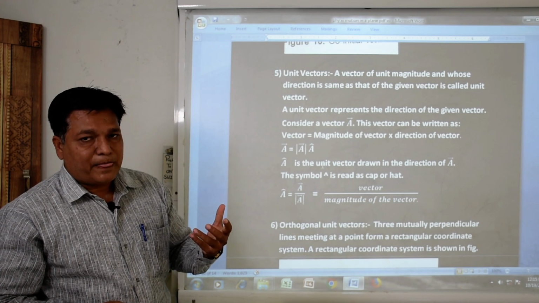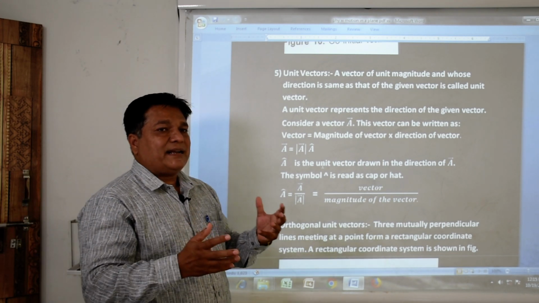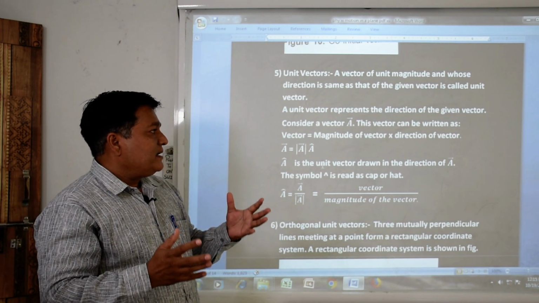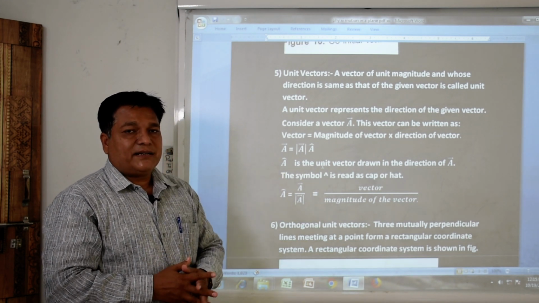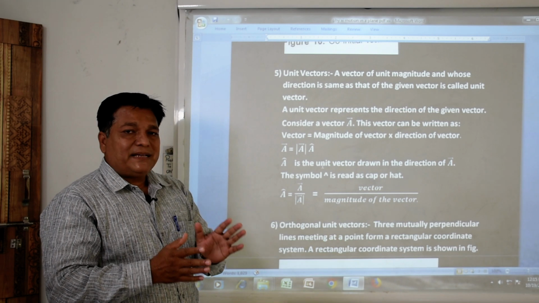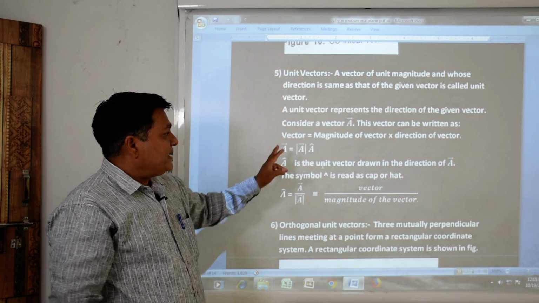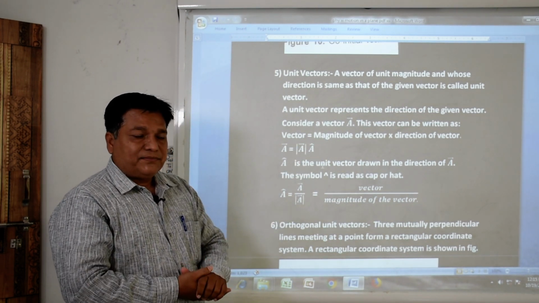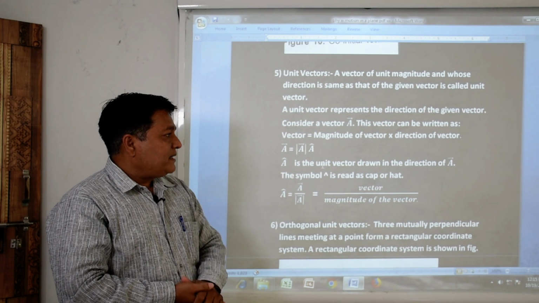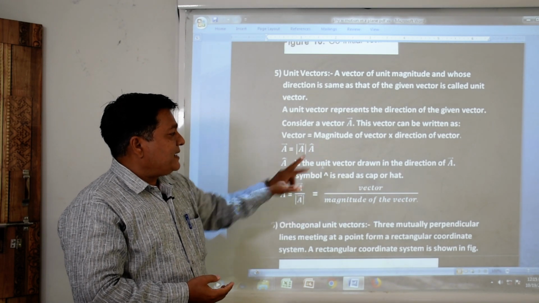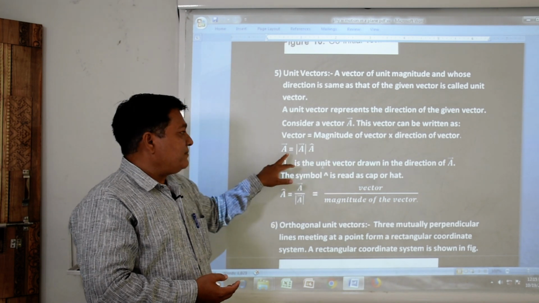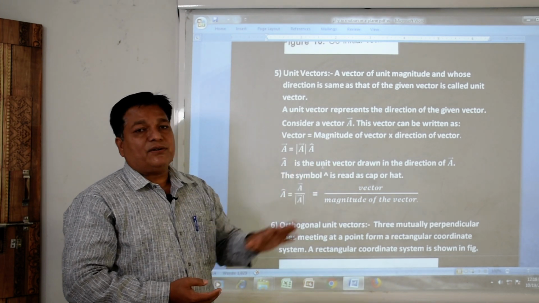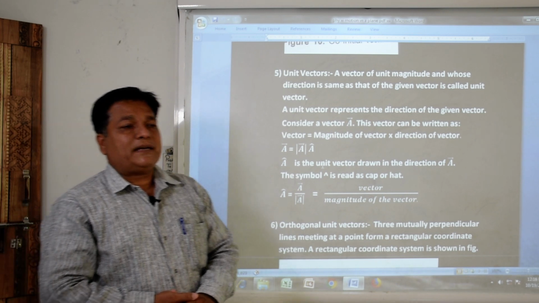Consider vector A, capital A. How do we make its formula? The given vector A is equal to the magnitude of the vector into the direction of the vector. What is the magnitude of the vector?